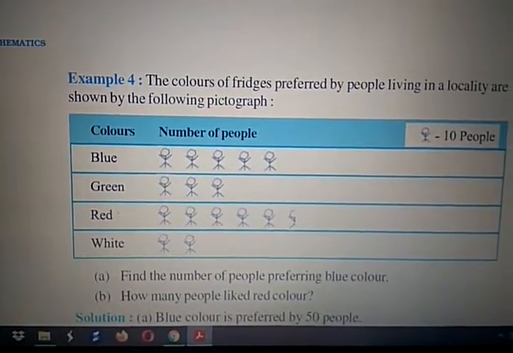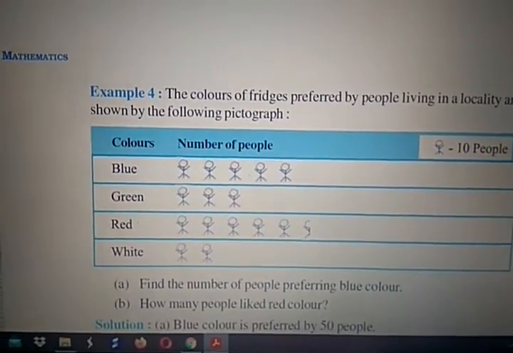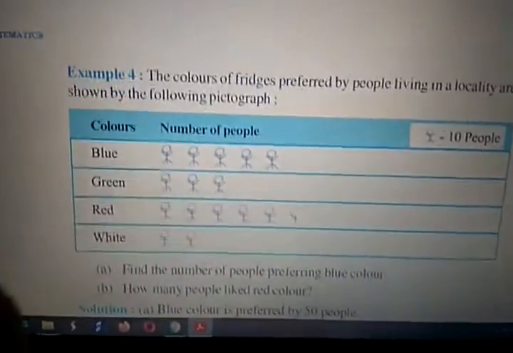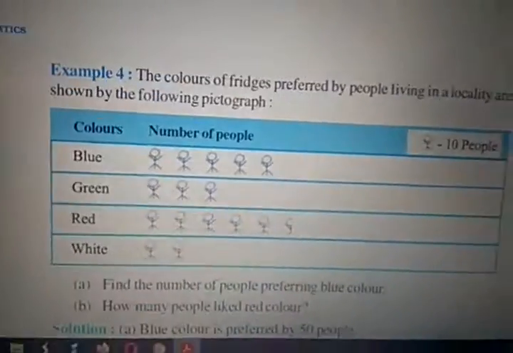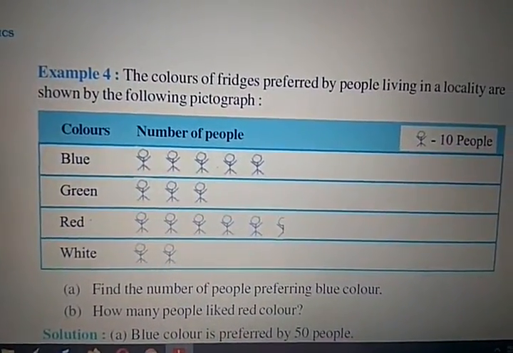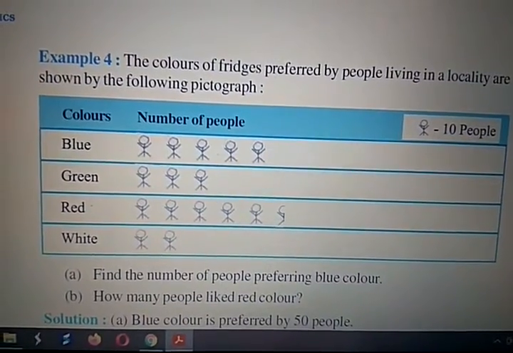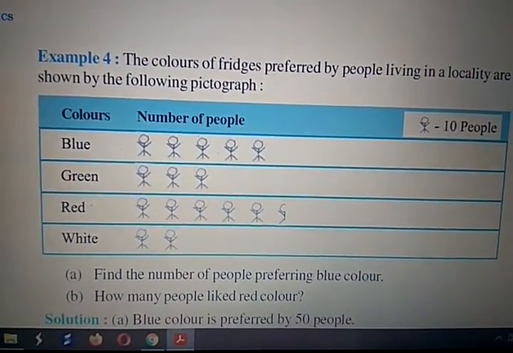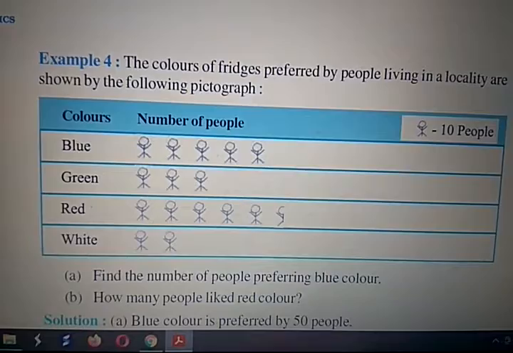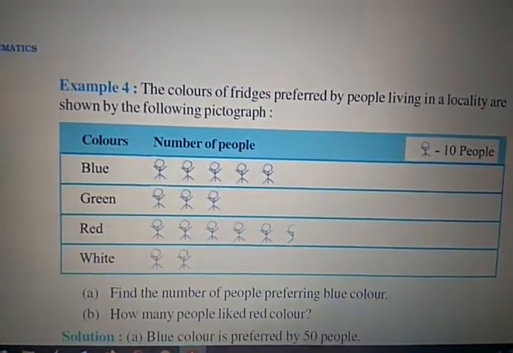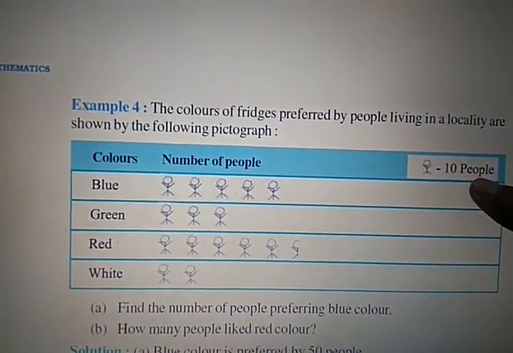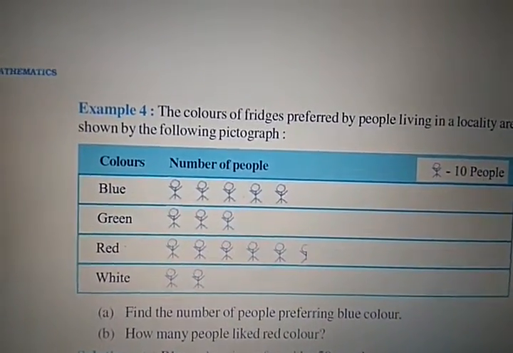So that small symbol is equal to 10 people. You see here in blue color, how many people are there? 4 persons drawn. Now each person is equal to 10 people.